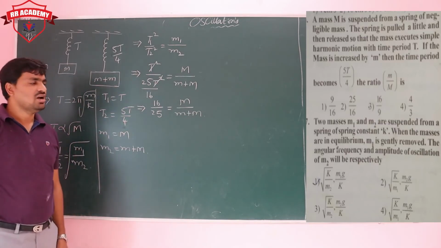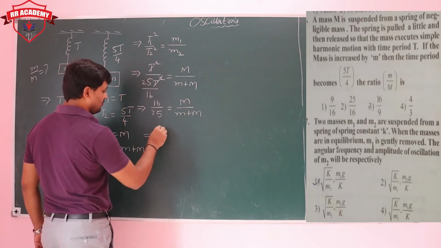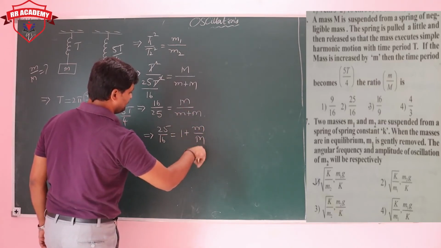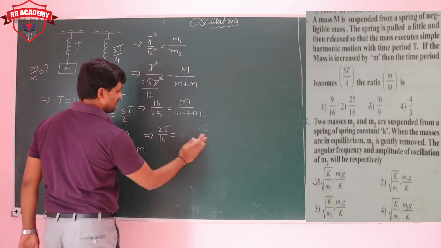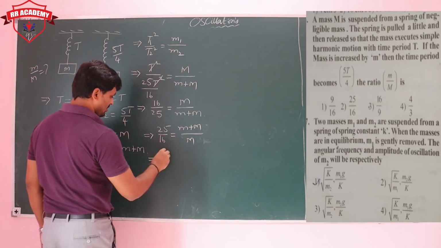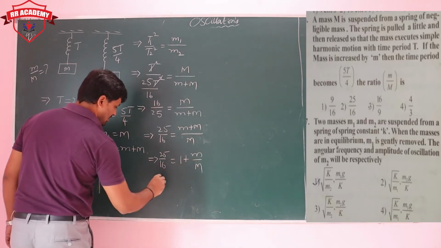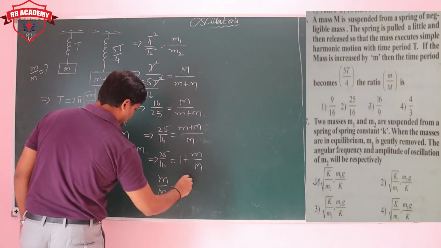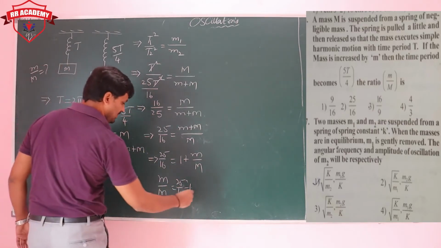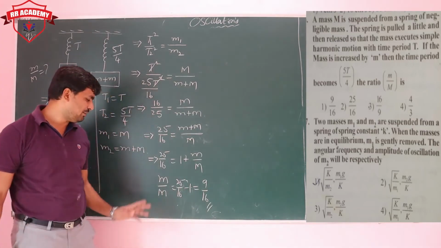Our requirement is m by M. For that, we can take 25 by 16 is equal to M plus m by M. Then 25 by 16 is equal to 1 plus m by M. Then m by M is equal to 25 minus 16 by 16. So nothing but how much are you getting the ratio? 9 by 16. The ratio of m by M is 9 by 16.